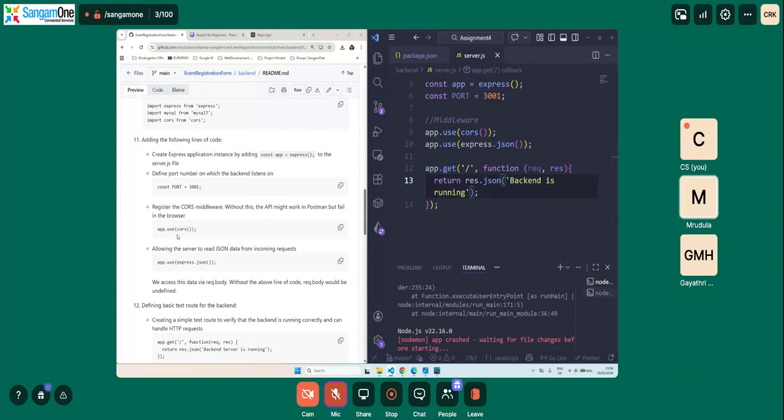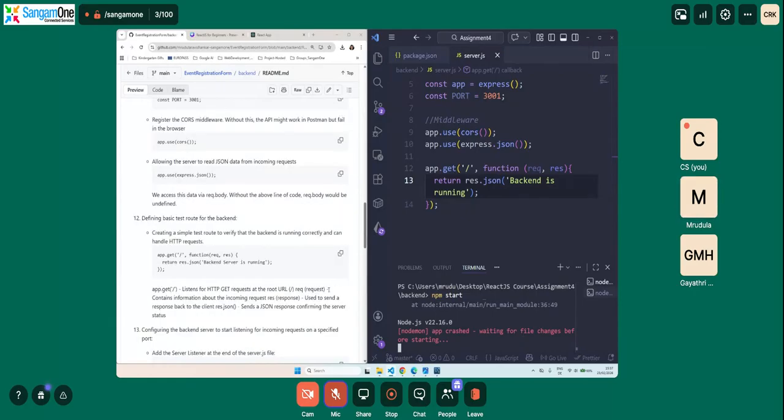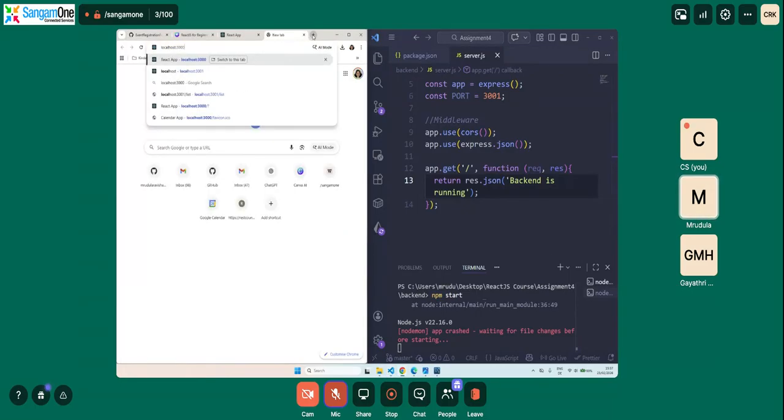So what is happening? So we will see our terminal. Nodemon dev crashed. Why did it crash? So starting. Okay, let's restart it. Why did it crash? So we will go back here and we will try to access it. We'll say localhost 3001.